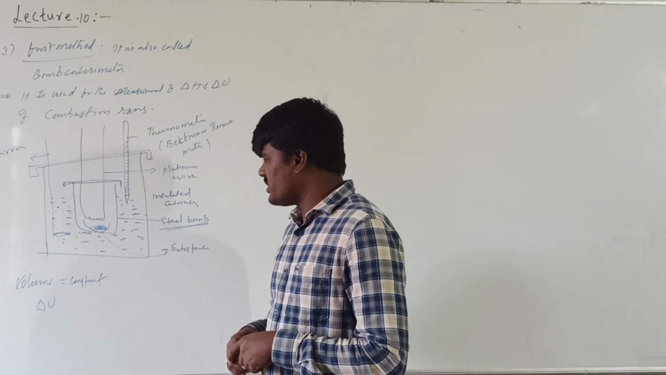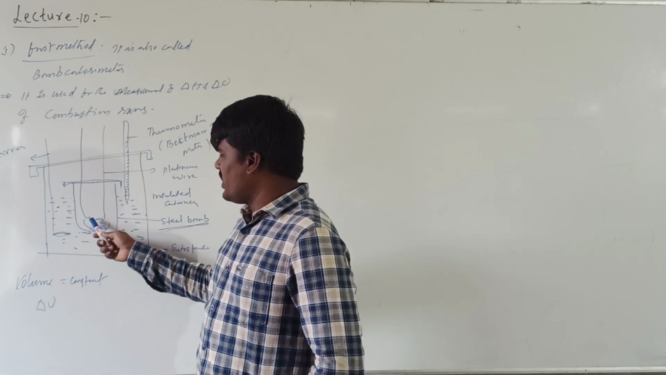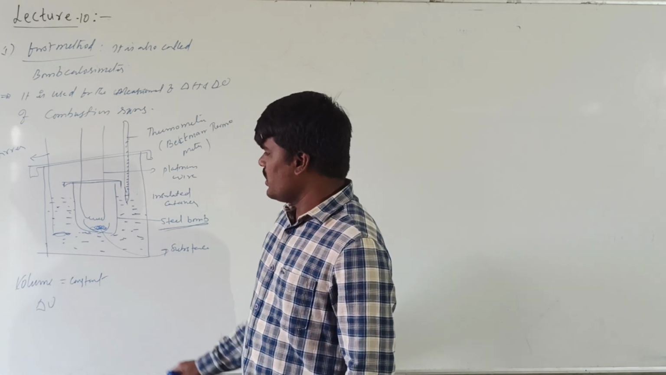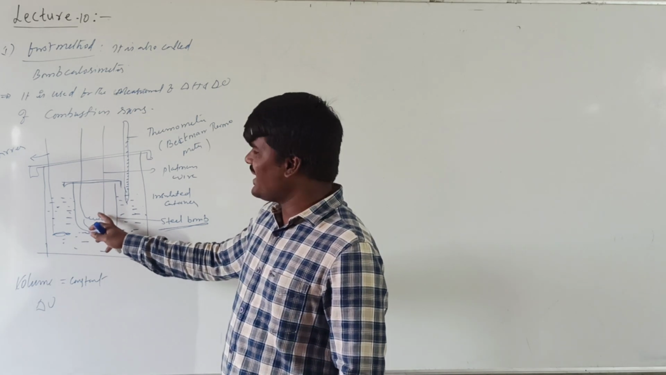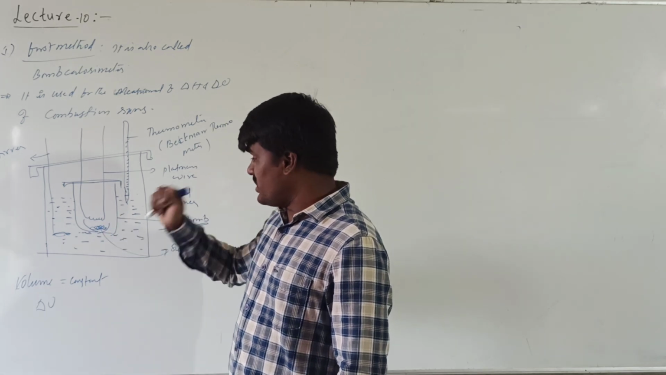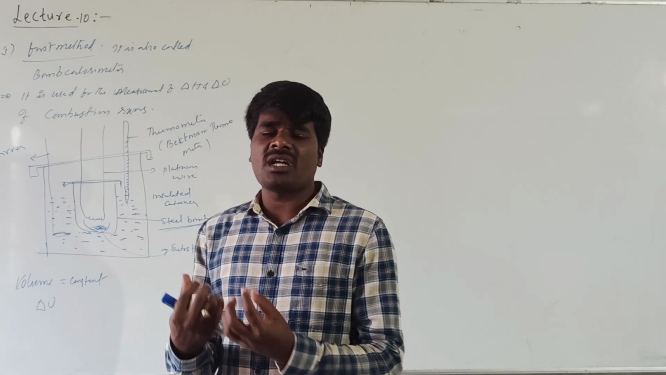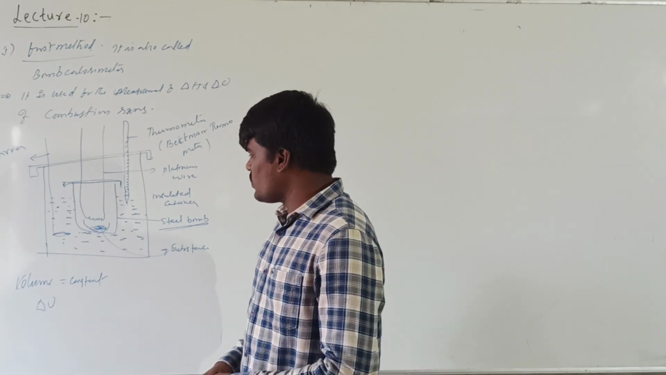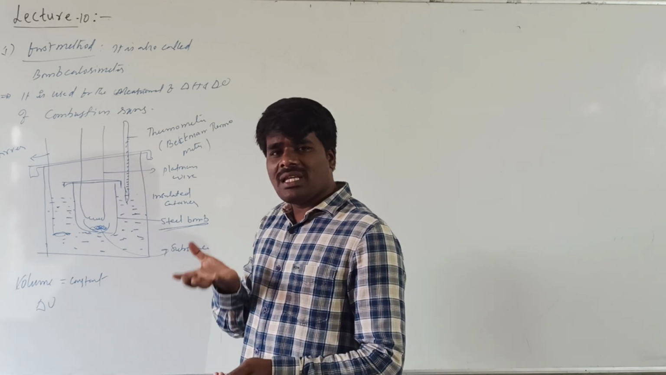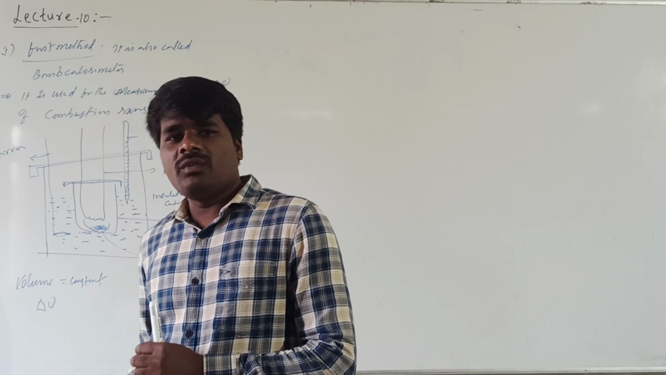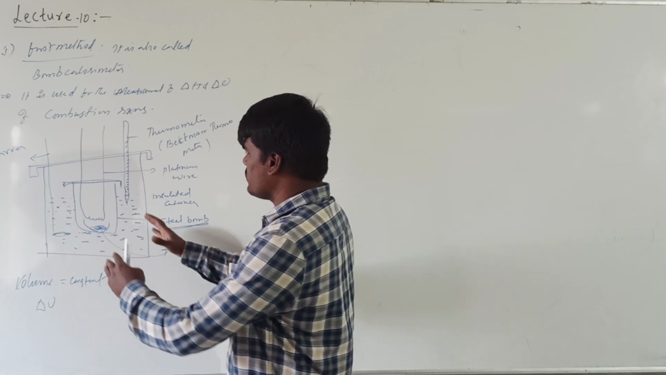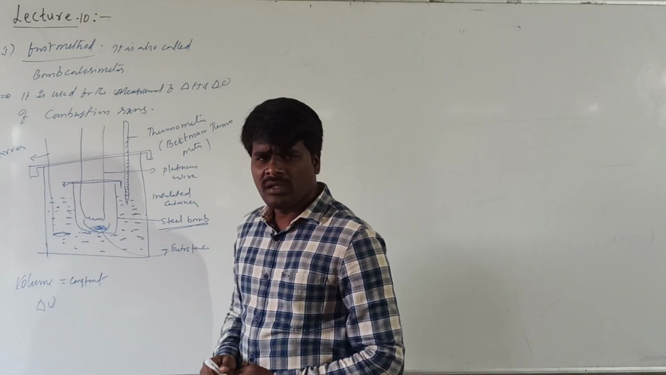The basic principle involved is that, by using this platinum wire, this is the substance whose enthalpy has to be measured. This substance is ignited by using a platinum wire, by using electric current. When you burn this substance, it undergoes instantaneous explosion. Because of that explosion, the water taken in the container gets heated. If the water gets heated, what happens? The temperature rises.